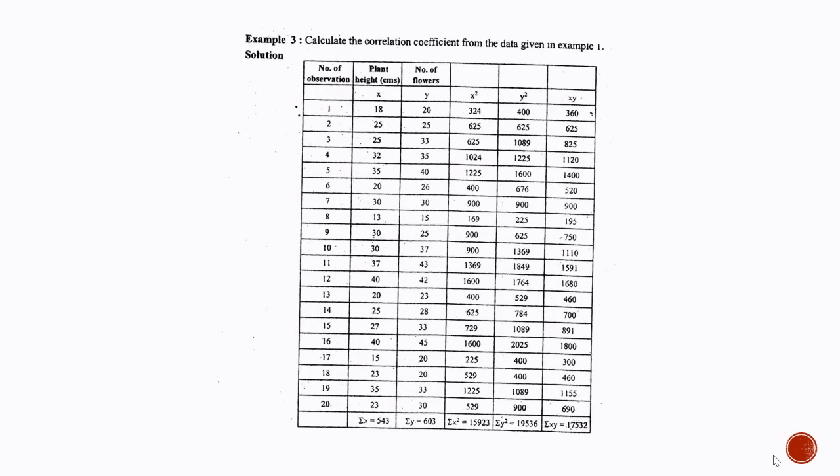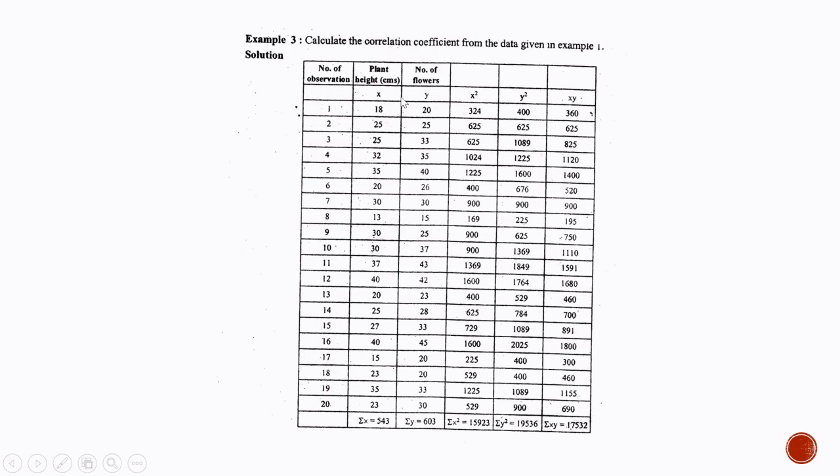So let us understand the correlation coefficient using one more example. Suppose we have X variable as plant height, and this plant height is given for different observations. There are 20 observations, and another variable number of flowers, that is Y. So 20 observations of the Y is also present. So we want to understand whether these two variables are correlated or not.